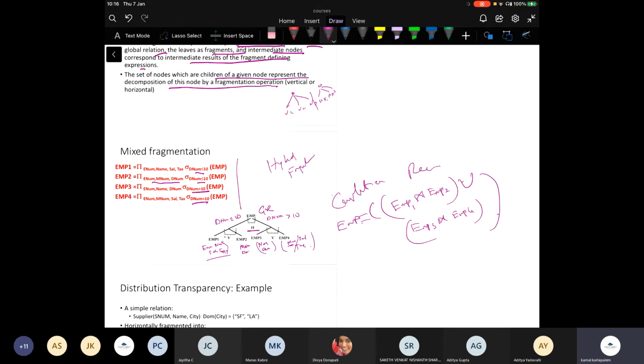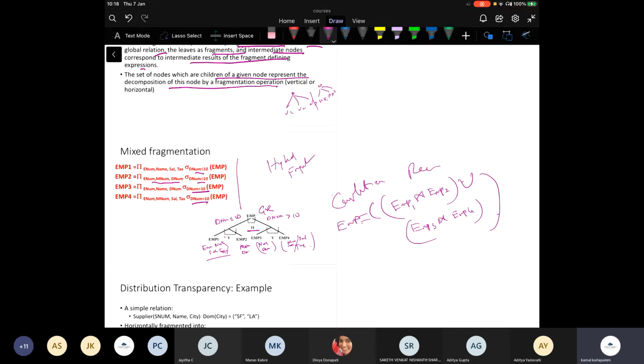There is another important point I wanted to present here, which is that we are treating the whole data in the context of relations because it is easy to look at relational algebra operations, right?